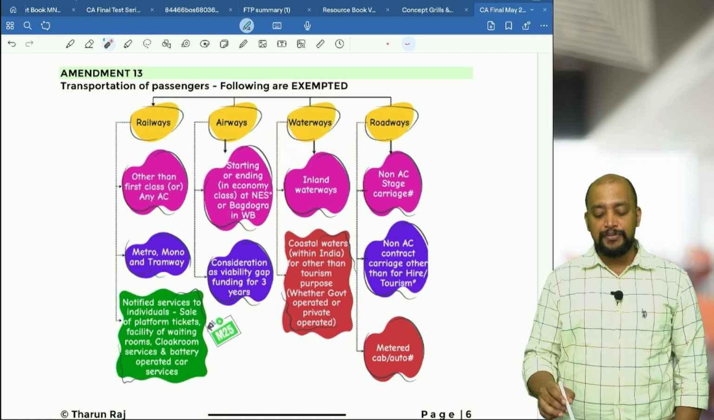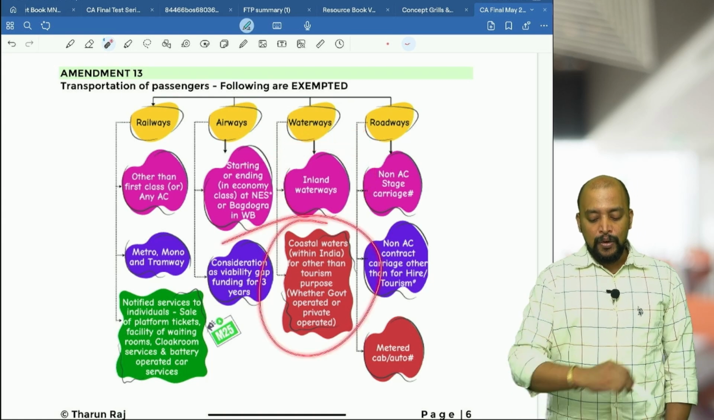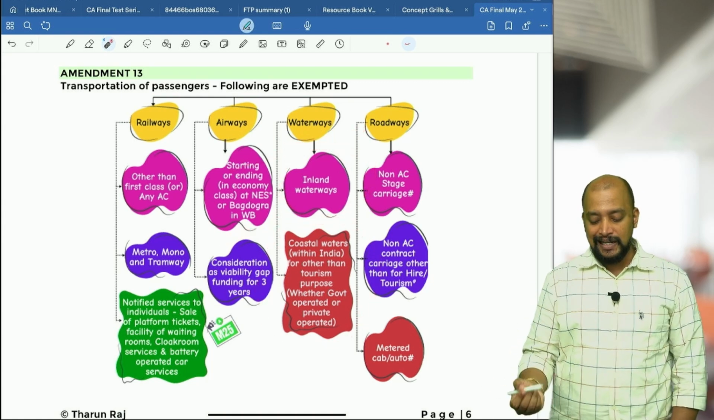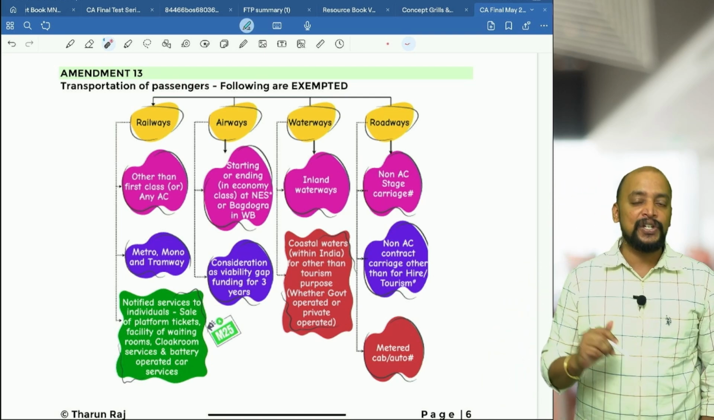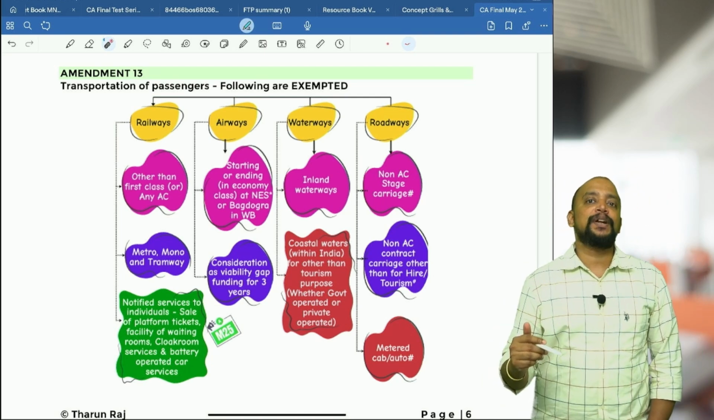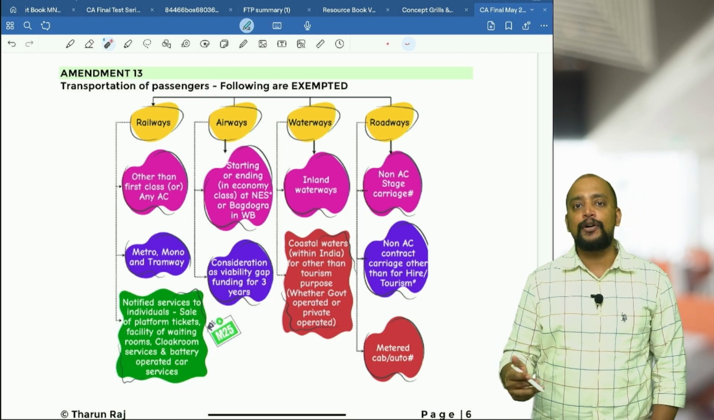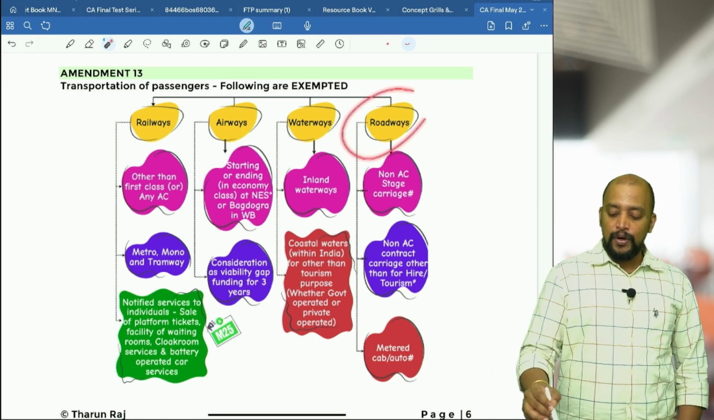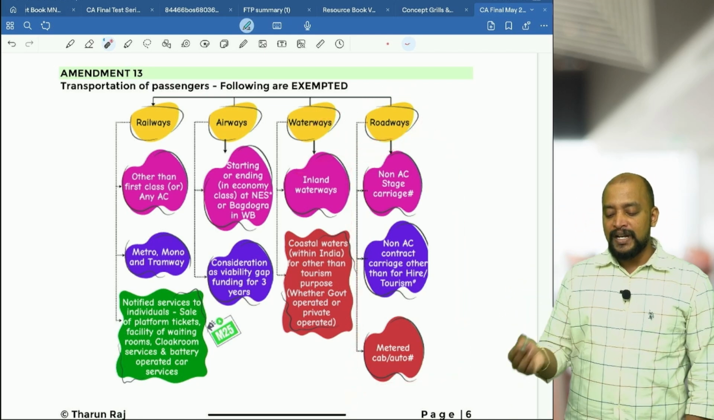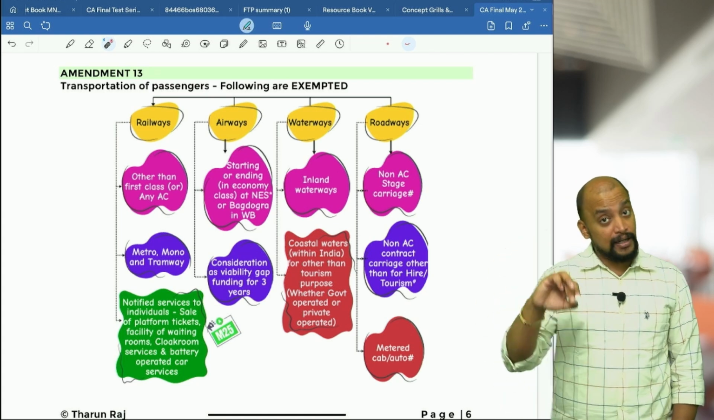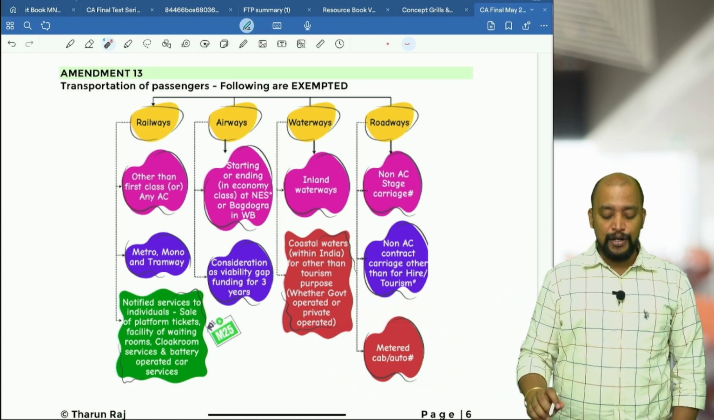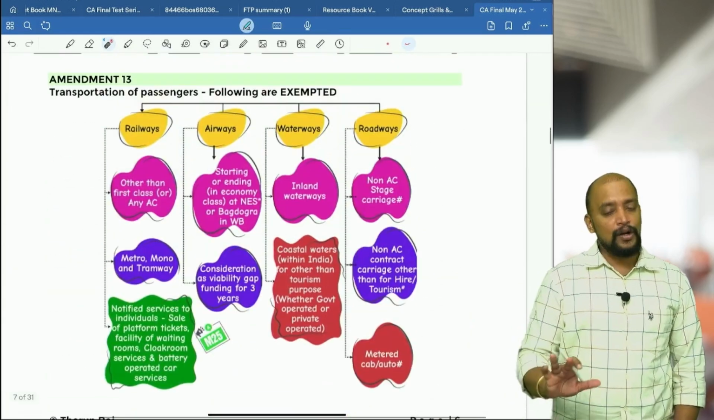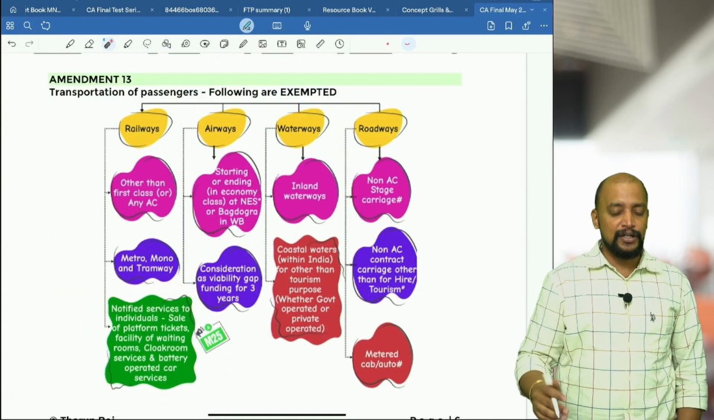Waterways, we have 2 exemptions. Inland waterways is exempted. Coastal waters also within India is exempted, but it should be for other than tourism purpose, meaning public transportation. Public transportation means it can be operated by government, it can be a government ferry or it can be a private ferry. Then roadways, we have 3 exemptions: non-AC stage carriage, non-AC contract carriage other than for what purpose? Tourism or hire, and metered cab or auto rickshaws. No change in all these things. So this is the extra point that you need to remember.